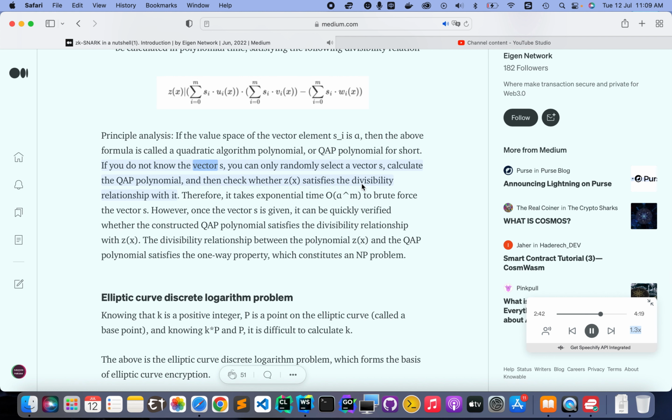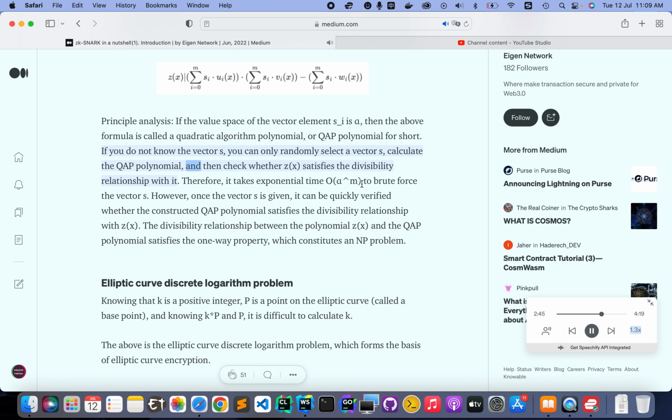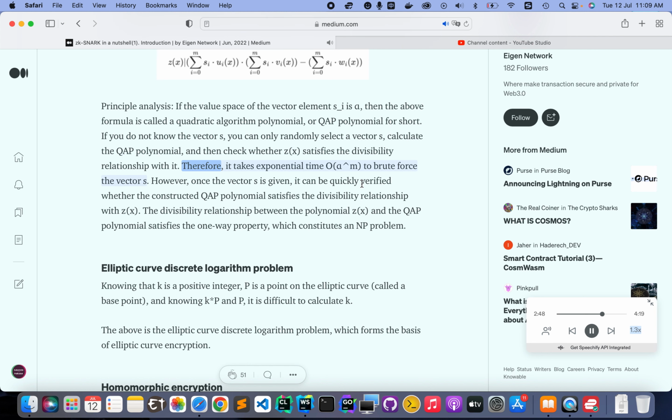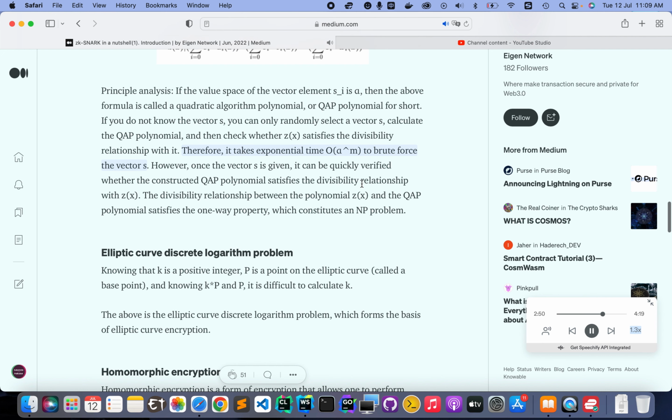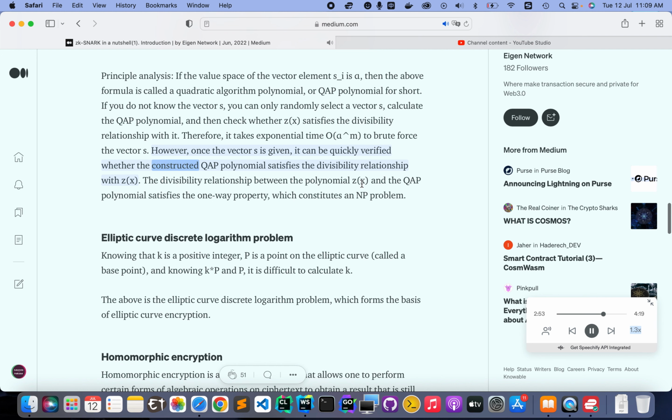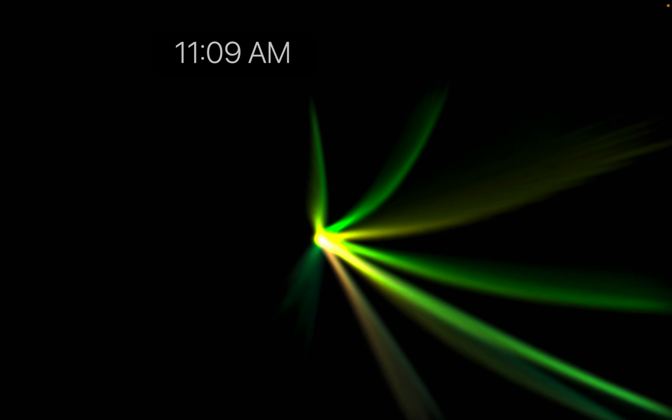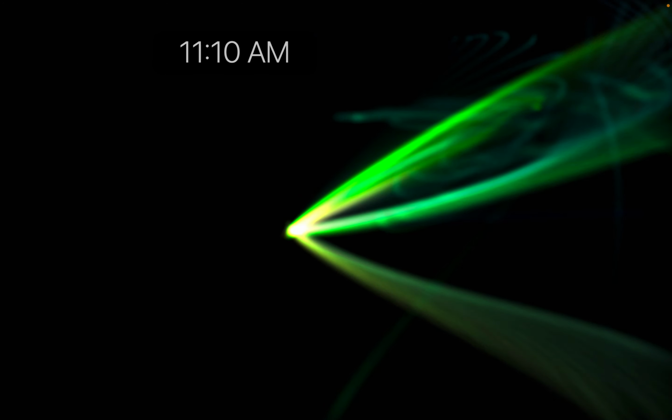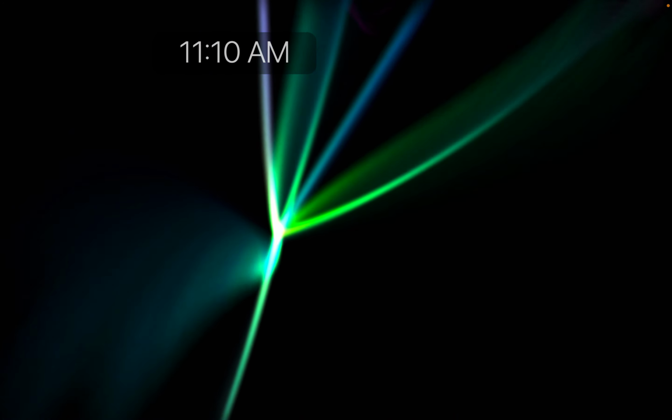If you do not know the vector s, you can only randomly select a vector s, calculate the QAP polynomial, and then check whether Z(x) satisfies the divisibility relationship with it. Therefore, it takes exponential time O(alpha to the power of m) to brute force the vector s. However, once the vector s is given, it can be quickly verified whether the constructed QAP polynomial satisfies the divisibility relationship with Z(x). The divisibility relationship between the polynomial Z(x) and the QAP polynomial satisfies the one-way property, which constitutes an NP problem.